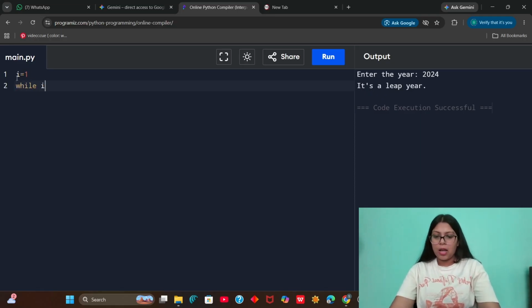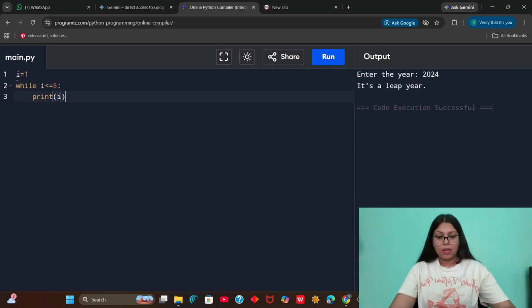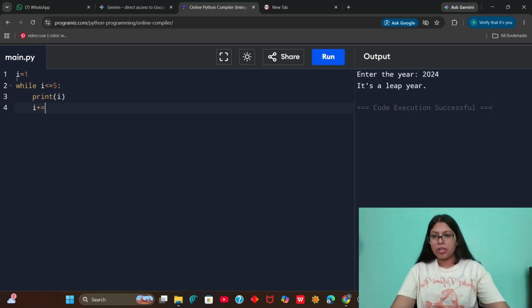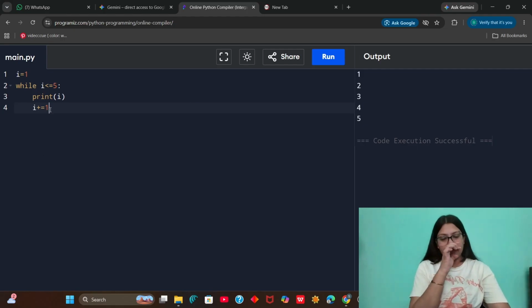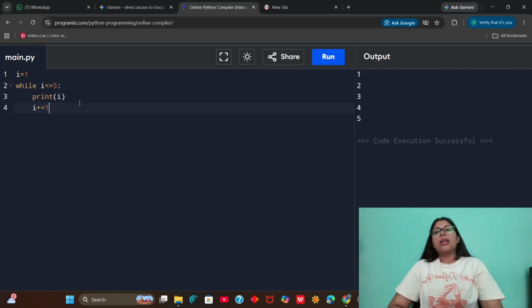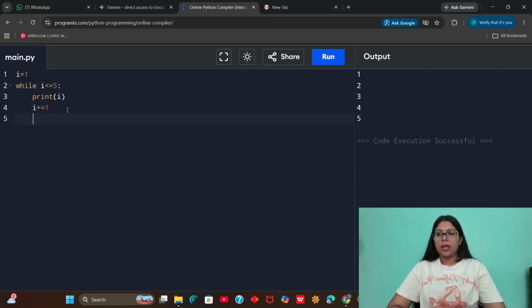While i is less than or equal to 5, you have to print i, and for each case you have to increase the value of i. So this is how it works. For the first iteration, i will be 1. For the second, i will be incremented to 2, then for the third, the fifth, the sixth. When it reaches 6, the condition will be false, and we won't execute it any further.